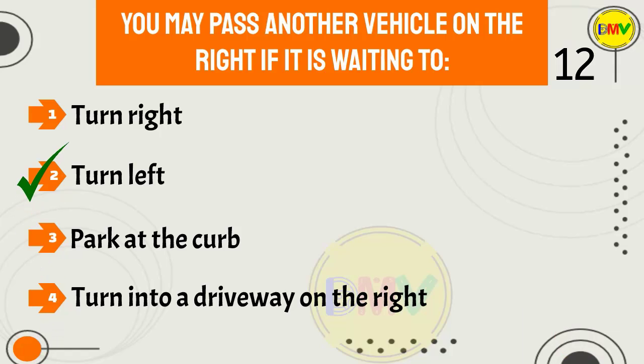The correct answer is 2. While you generally may pass only on the left, there are certain conditions under which passing on the right is permitted. You should only pass on the right if you can do so safely and you do not need to drive on or across the shoulder or edge line of the road. One situation where passing on the right is allowed is when the vehicle in front of you is making a left turn.